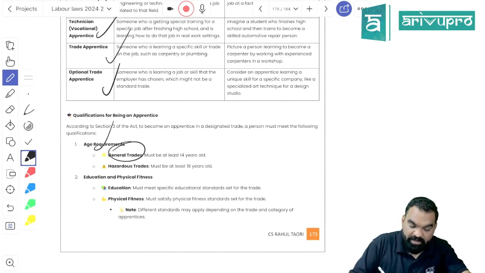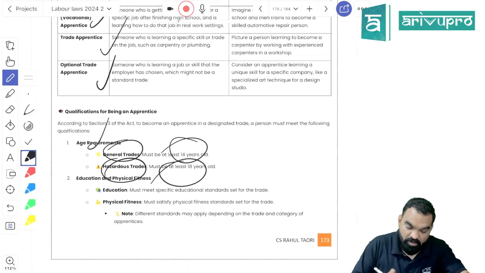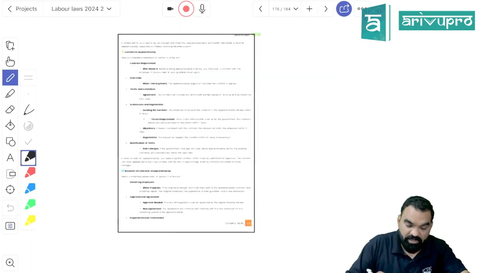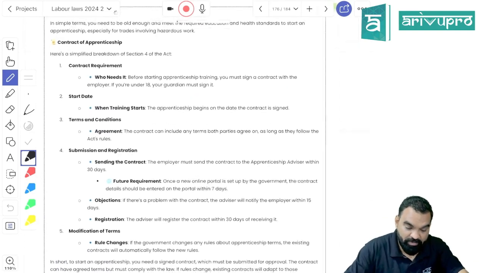Apprentice for general trade should be a minimum of 14 years. For hazardous trade, age should not be less than 18 years. Physical fitness and educational criteria have to be satisfied. That is going to be notified by the appropriate government.